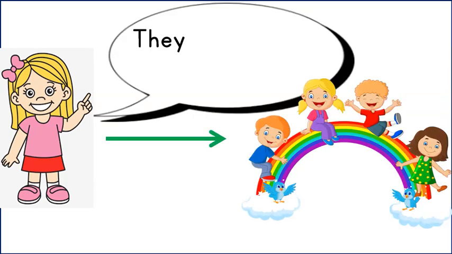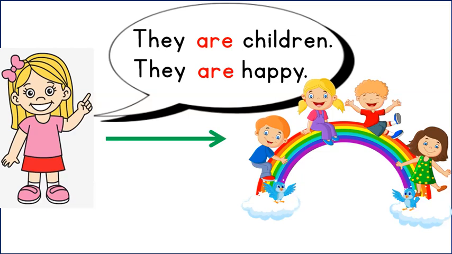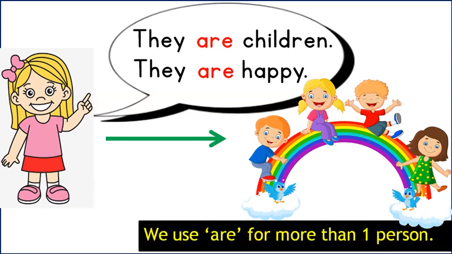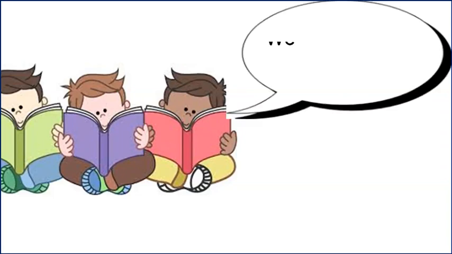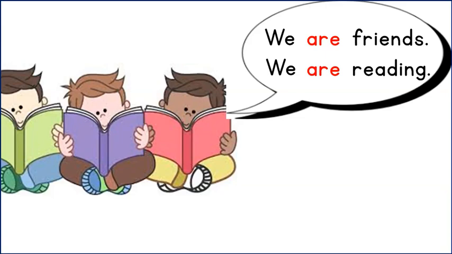Aisha says, they are children. They are happy. We use are for more than one person. Look at these children. What are they doing? They say, we are friends. We are friends. We are reading.